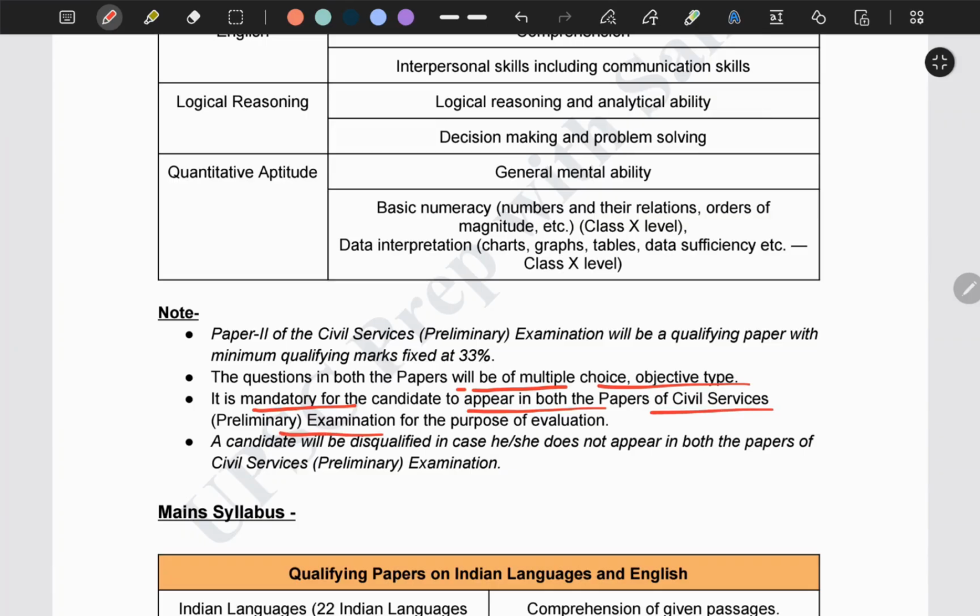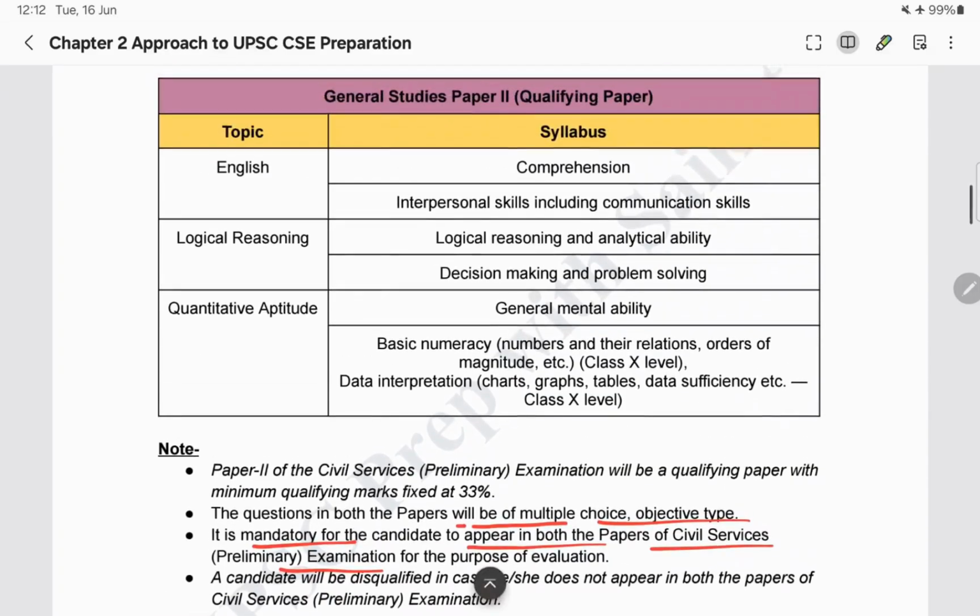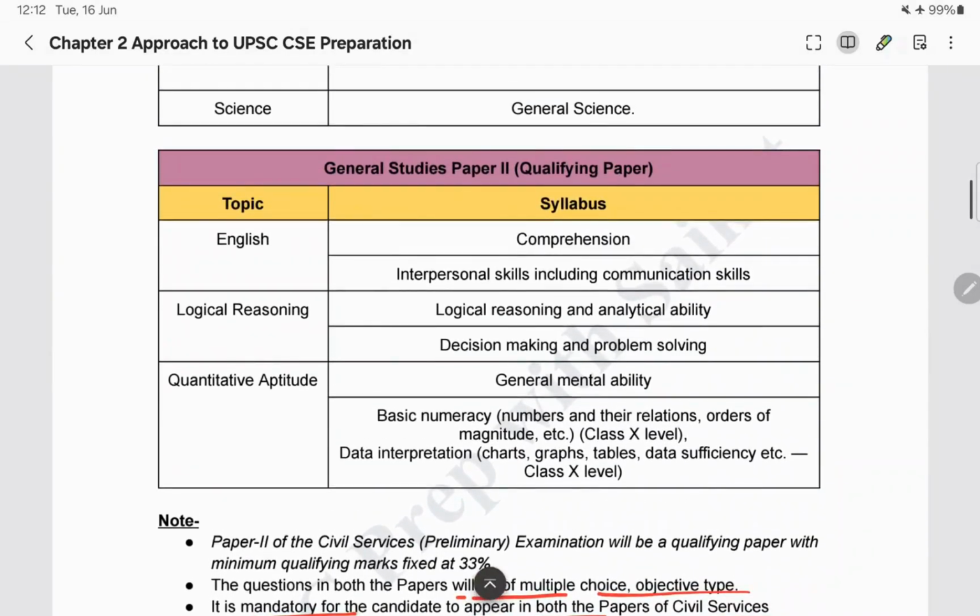It is not the case that you can appear for the GS paper 1, the general studies paper 1, and skip GS paper 2. In that case, you are out. Even if you score 200 out of 200 in GS paper 1, since you did not appear for GS paper 2, you will not qualify for the main stage. A similar thing happens for paper 2 as well. If you have given paper 2 but missed paper 1, your candidature will be disqualified, and you will not move to the main stage.